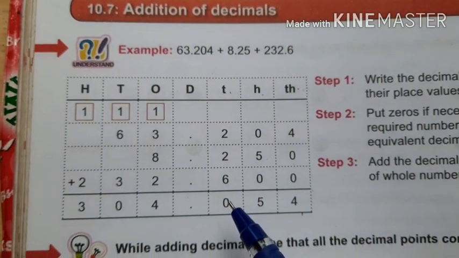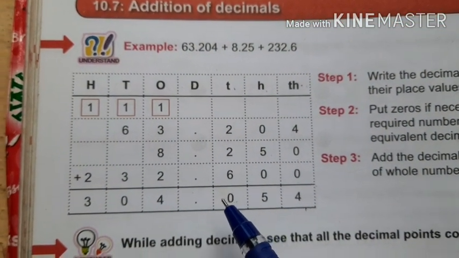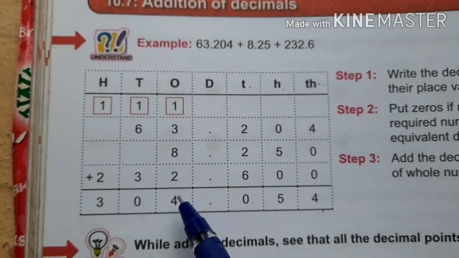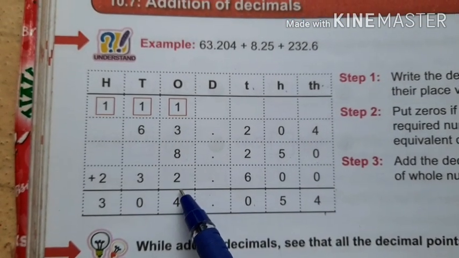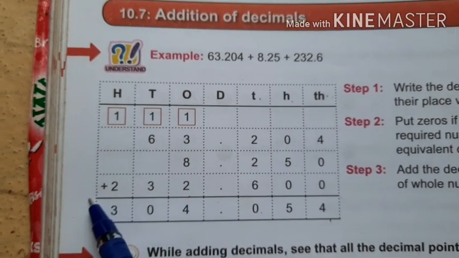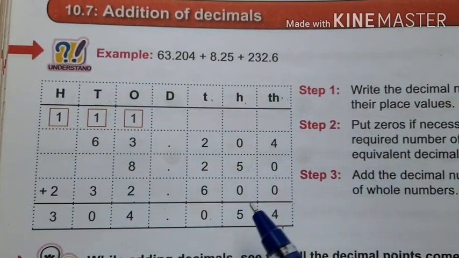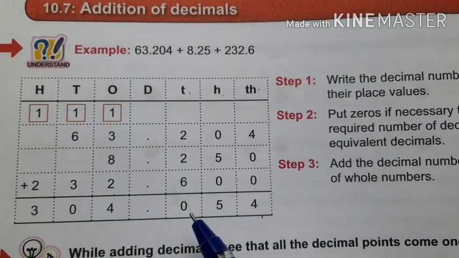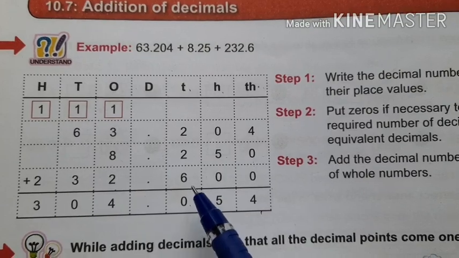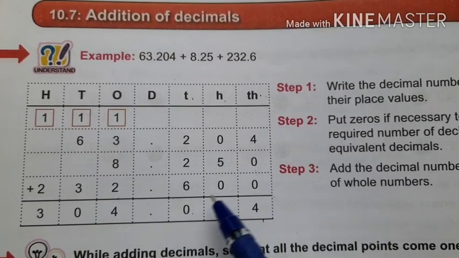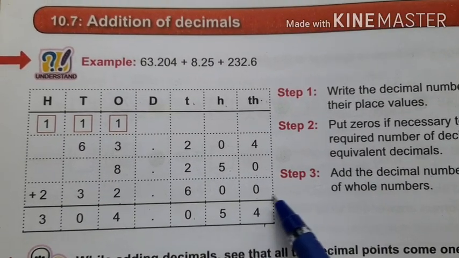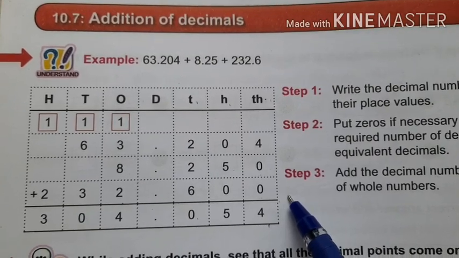To tell the place of the digits of the whole number part, move from right to left. Okay. If you would like to tell the place of digits of the decimal part, you should move from left to right. Is it clear? Okay.